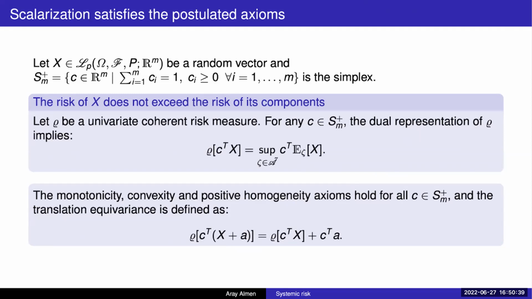We can show that it satisfies all of the properties because it can be considered as a special case of the axiomatic approach. And also one of the good properties is that the risk of the system will not exceed the risk of its components. So by aggregating all of the costs from all of the agents and imposing a risk, we can make sure that it will not be overestimated. It will be at most the maximal risk of its components.